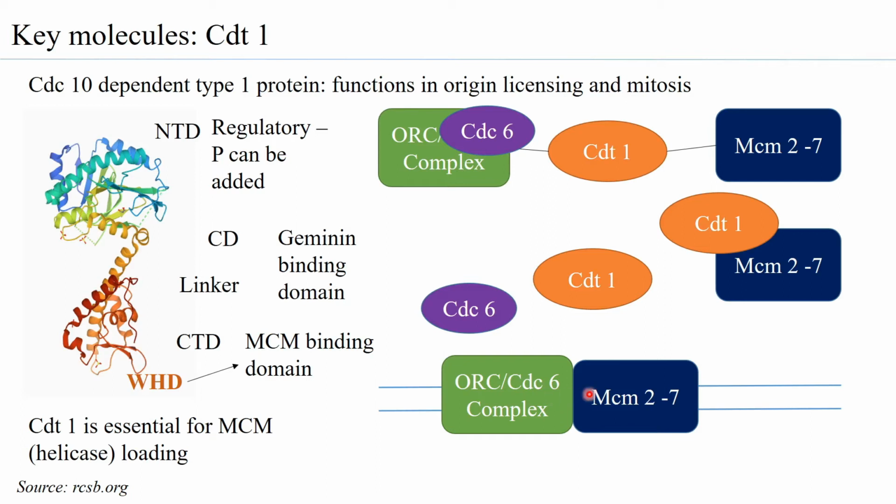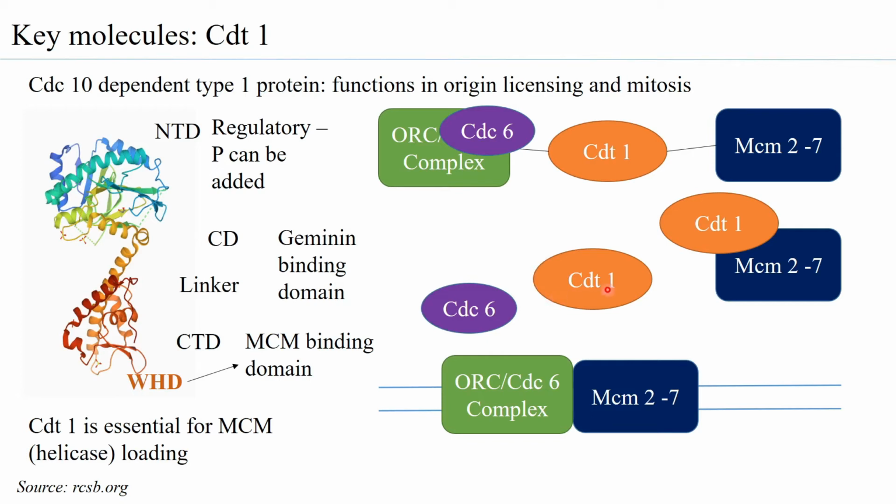It means, therefore, that this origin should not have another MCM2-7 coming and binding in the same cycle. Hence, somehow, the loading of another MCM2-7 to this origin has to be inhibited or prevented. So the CDT1 molecule becomes the molecule for regulating this process.